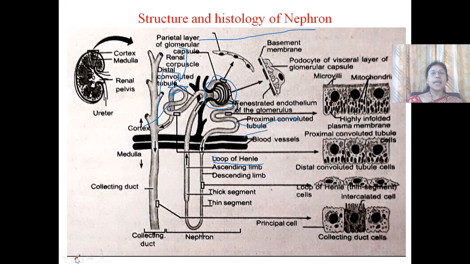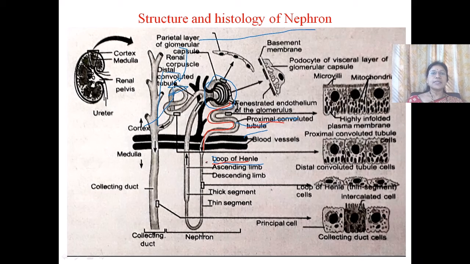Now let us see about the renal tubule. A renal tubule is a long coiled tube-like structure that is continuous with the glomerulus, and this renal tubule is differentiated into the proximal convoluted tubule and loop of Henle.